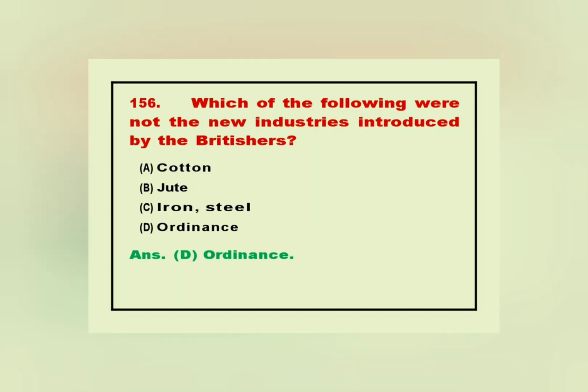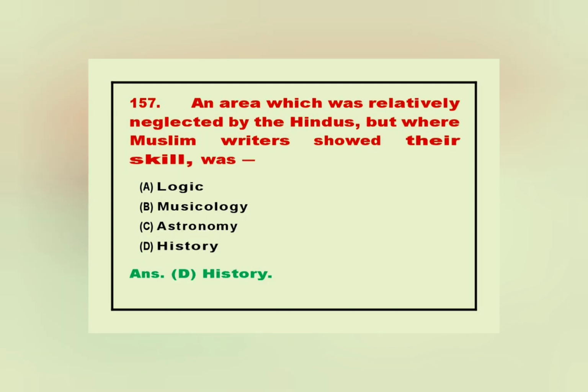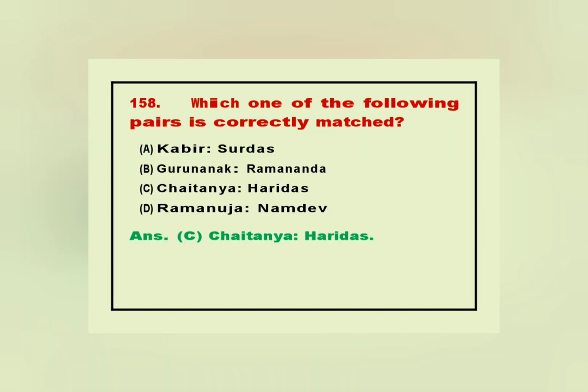156. Which of the following were not the new industries introduced by the Britishers? Answer. D. Ordnance. 157. An area which was relatively neglected by the Hindus, but where Muslim writers showed their skill, was. Answer. D. History. 158. Which one of the following pairs is correctly matched? Answer. C. Chaitanya Haridas.